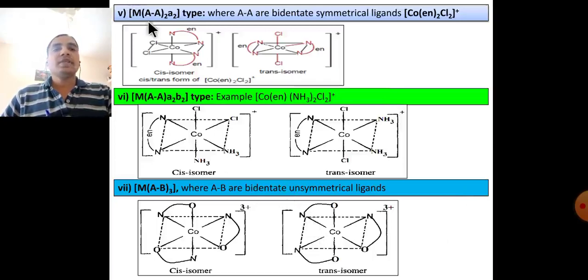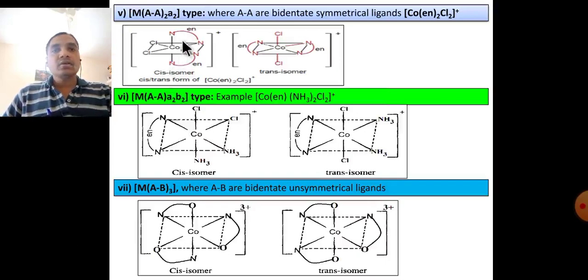Fifth type, metal with A2, where A is a bidentate symmetrical ligand, that is dichloro bis ethylenediamine cobalt 3.